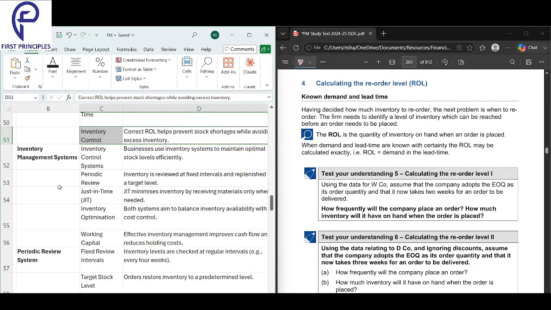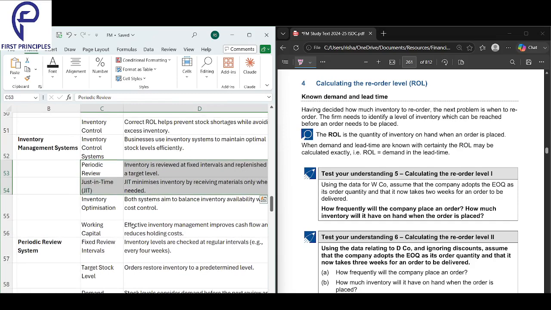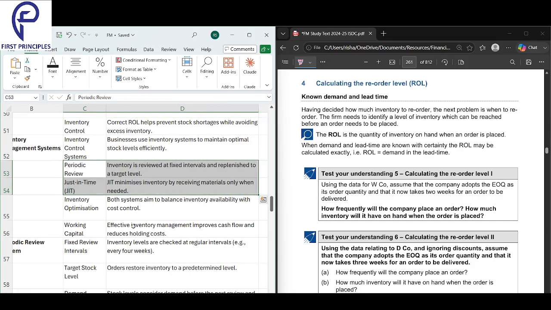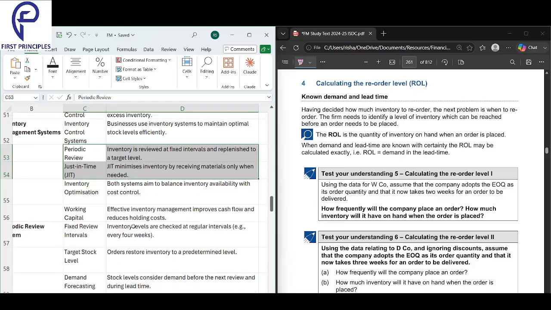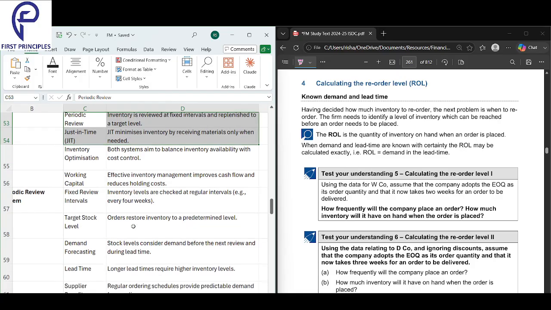Next, we'll look into inventory management system. There are mainly two types of inventory management. Managing inventory is very important. If you have too much, it is a problem; too little is also a problem. The first method is periodic review. After every fixed interval of time, you will review the inventory. That is called periodic review.